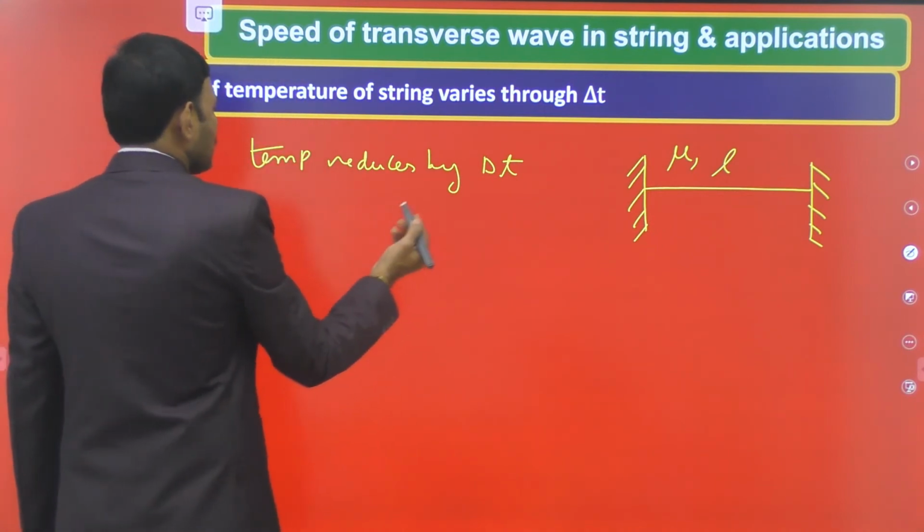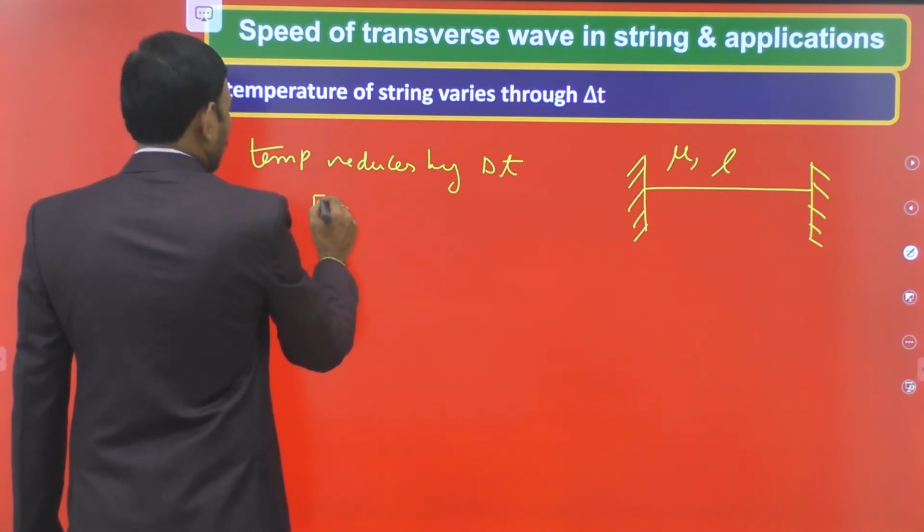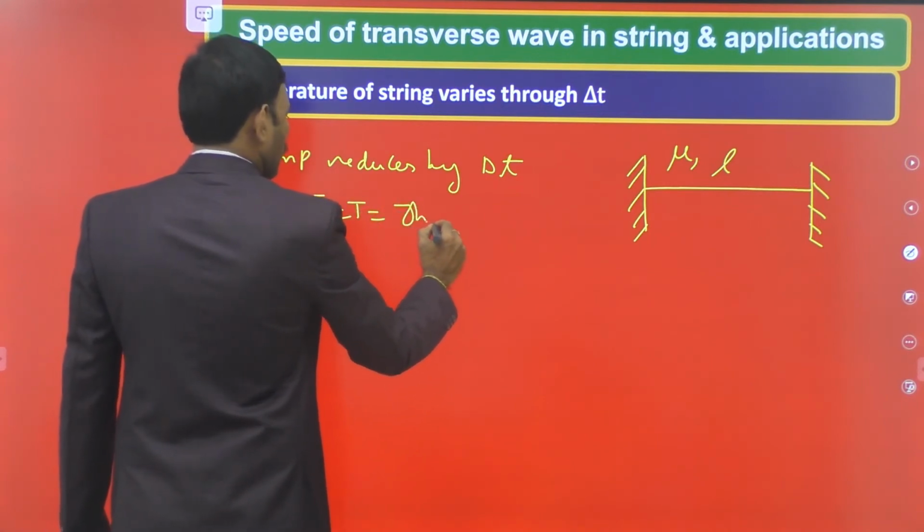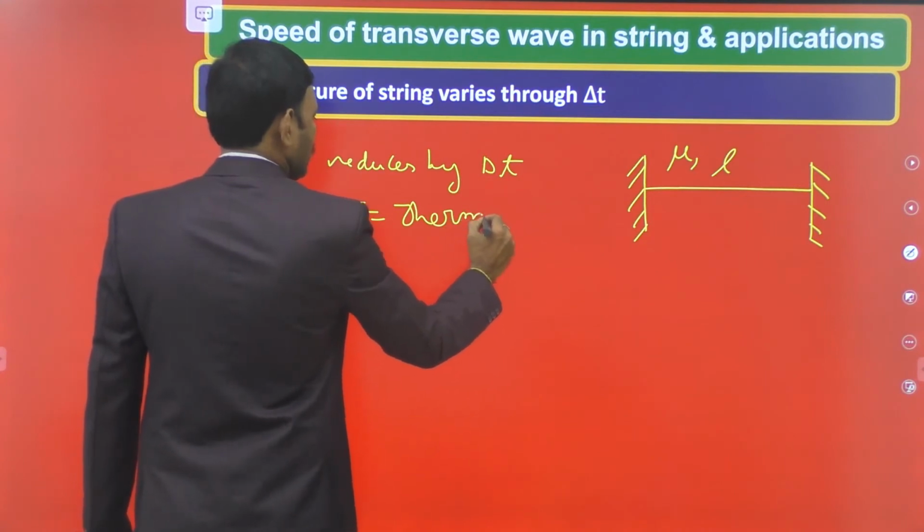Therefore, due to that extension, a force is developed on the wire, which is the tension, equivalent to the thermal force due to the change in temperature.